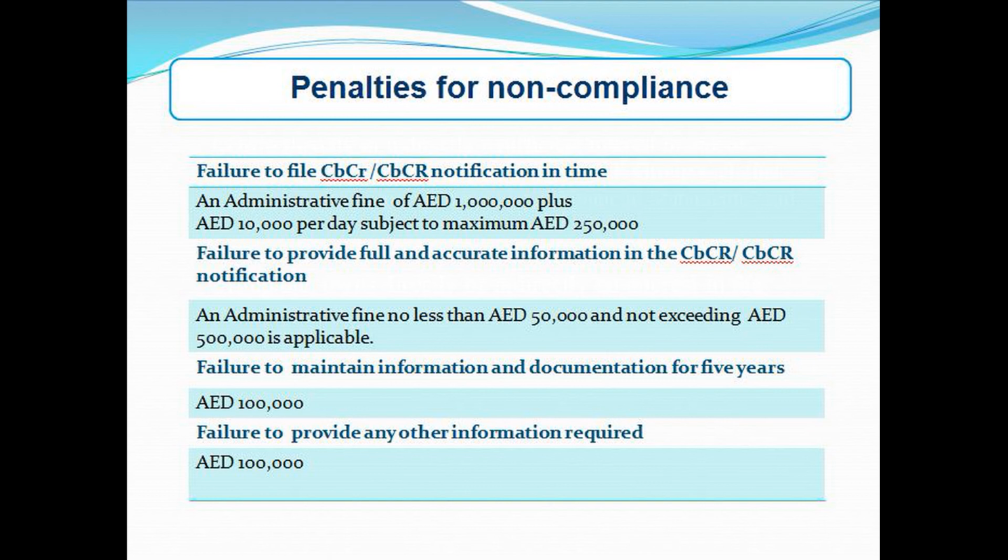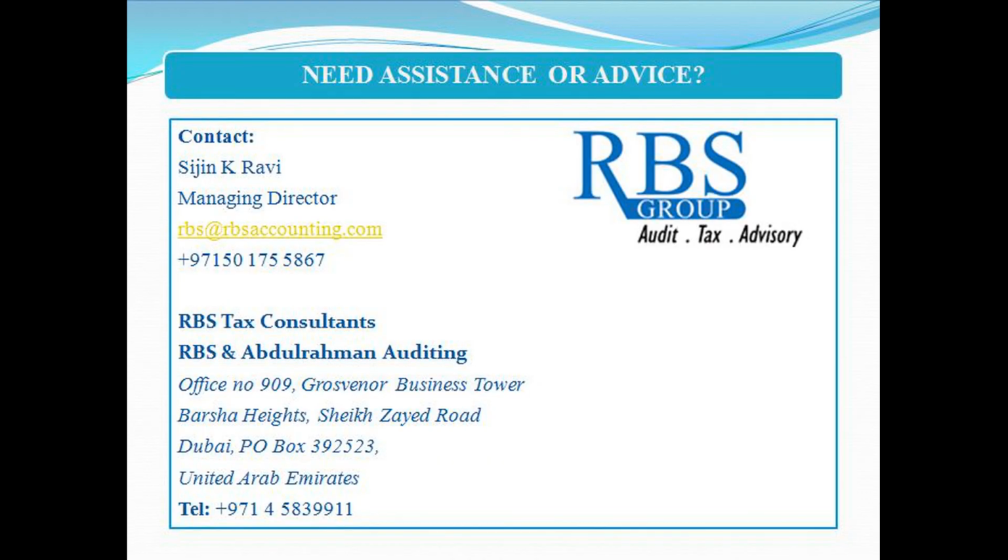D. Failure to provide full and accurate information. An administrative fine of no less than AED 50,000 and not exceeding AED 500,000 is applicable in case of failure to report full and accurate information. Except for the additional fine provided for under C, the total fines imposed for any of the violations above may not exceed, within any financial reporting year, the sum of AED 1 million. Further, the resolution outlines in detail the procedures for imposing the administrative penalties as well as procedures for appealing the decisions imposing such penalties.